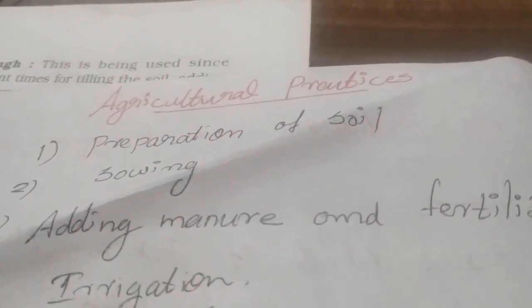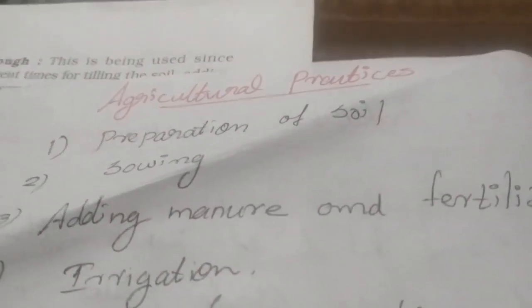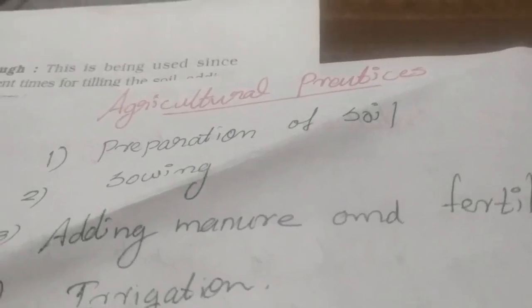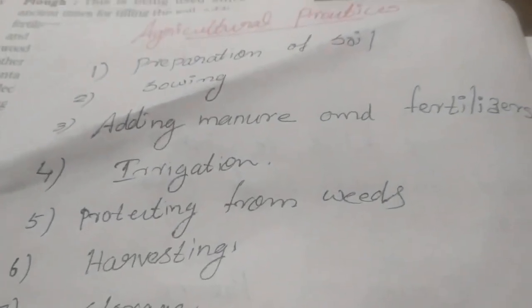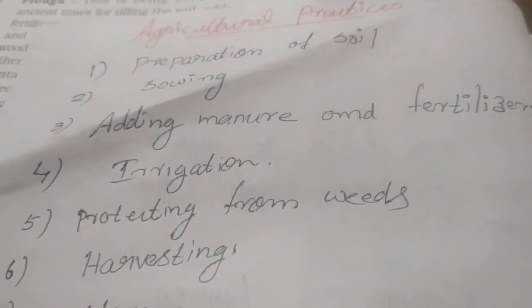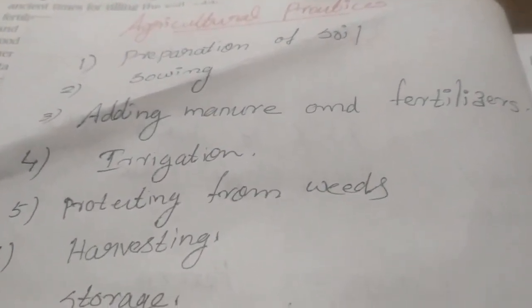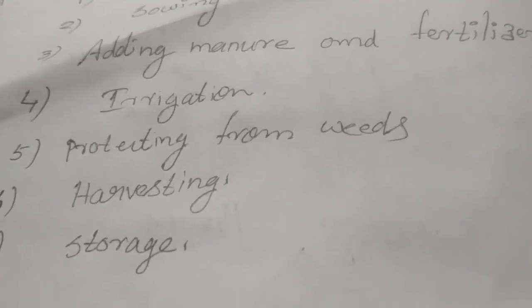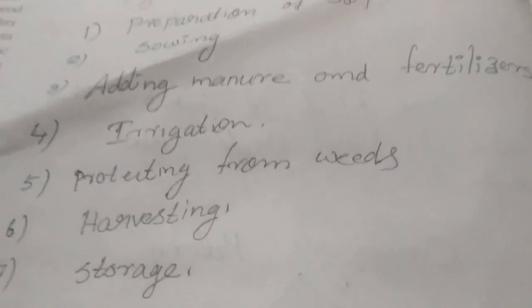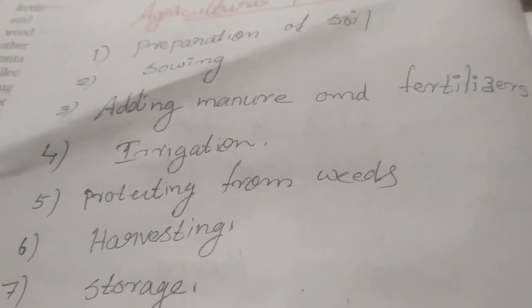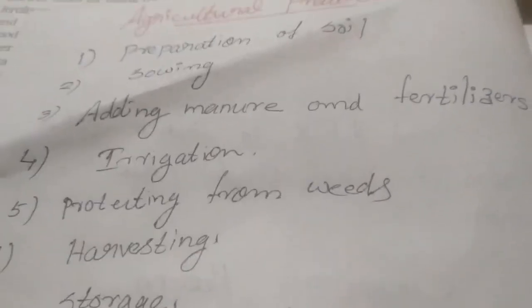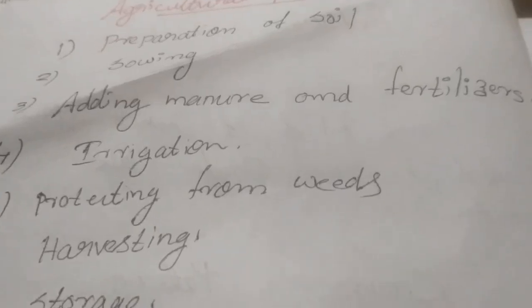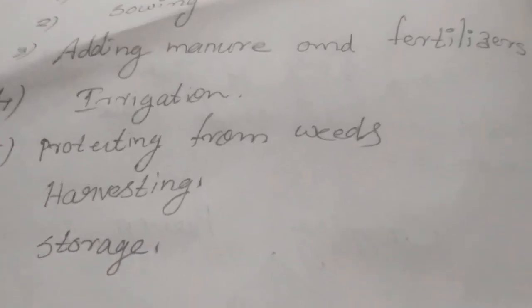Agricultural practices means the activities or tasks undertaken by a farmer to cultivate a crop, and they include 7 steps: preparation of soil, sowing, adding manure and fertilizers, irrigation, protecting from weeds, harvesting and storage. These are the topics we have discussed today. The next day we can discuss each of these 7 steps in detail.